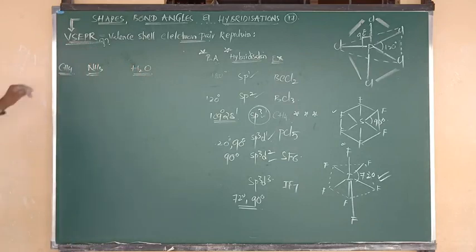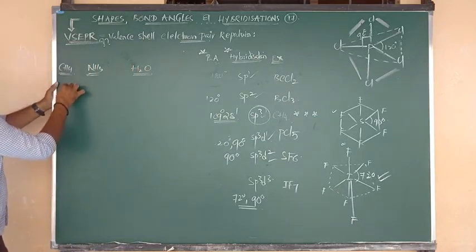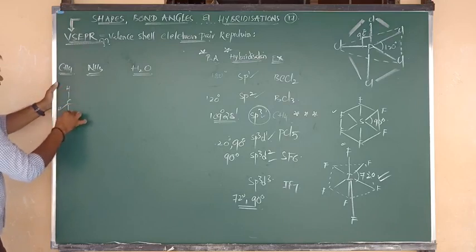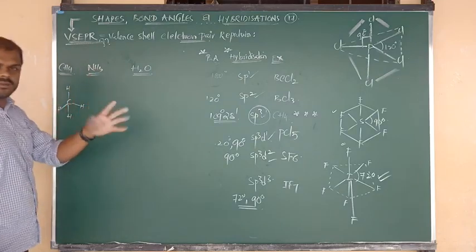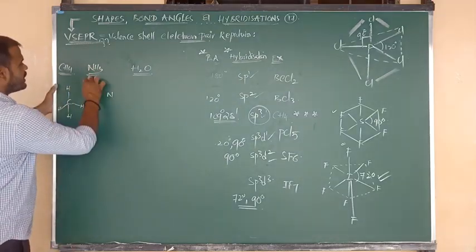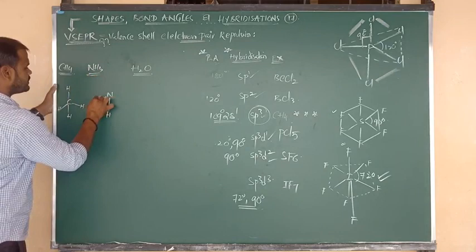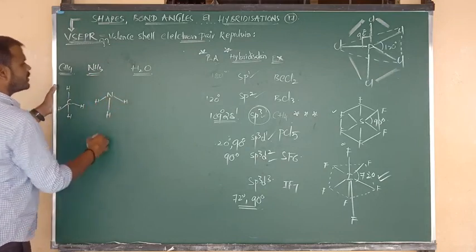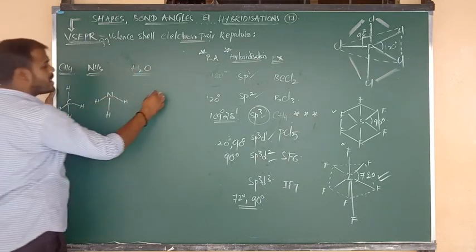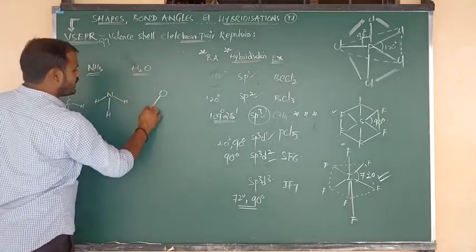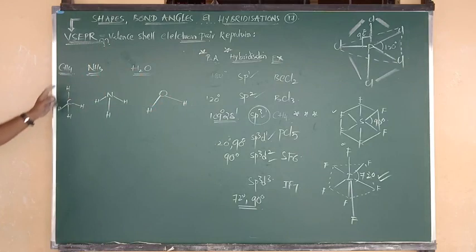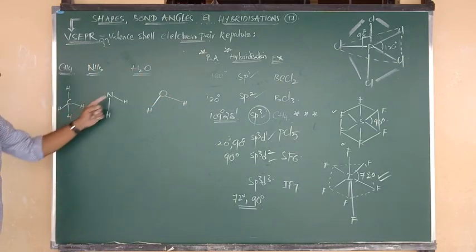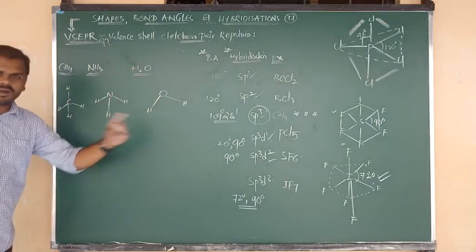Okay, right. So in methane, what is the central atom? Central atom is C. It is connected to 4 hydrogen atoms. In ammonia, the central atom is nitrogen, N, but it is connected to 3 hydrogen atoms. Next, in the water molecule, the central atom is O, but it is connected to only 2 hydrogen atoms. Methane bond pairs are 4, ammonia bond pairs are 3, water molecule bond pairs are 2.